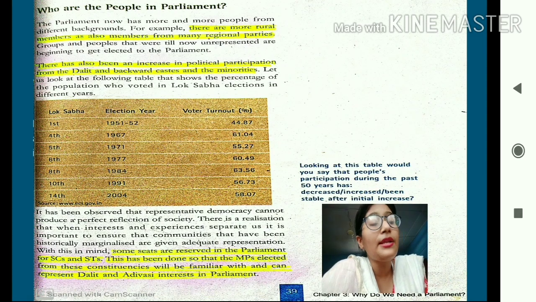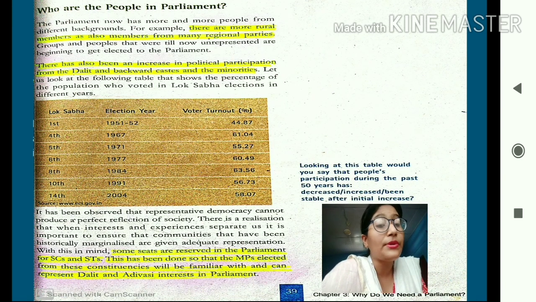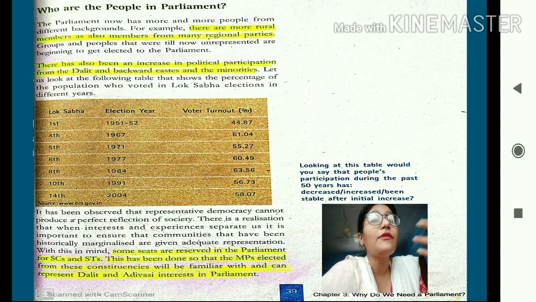they get familiar with the parliament, with the working of the parliament, and they will also be able to represent the Dalit communities, and they will also be able to represent the scheduled tribe communities in the parliament. That means they will be able to represent the grievances, the queries, the questions of the backward classes of people as well. And it was a very important step, and this step has now been taken.